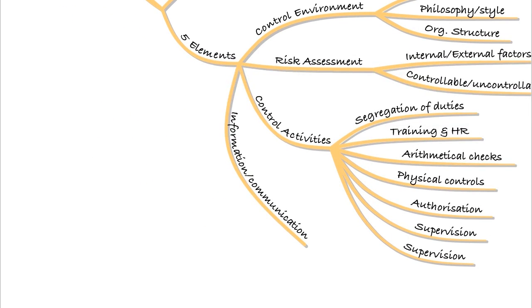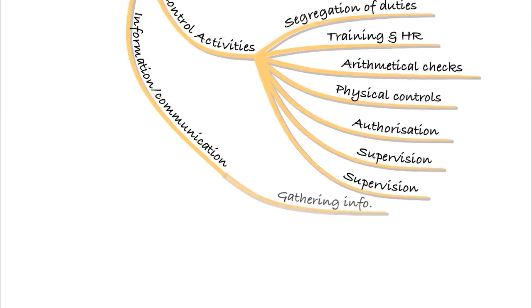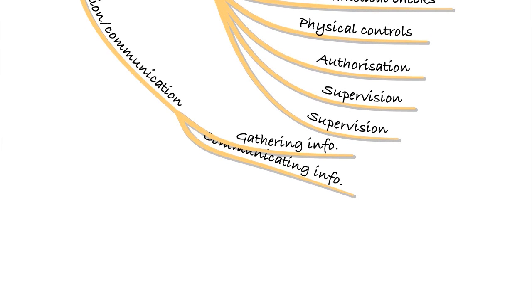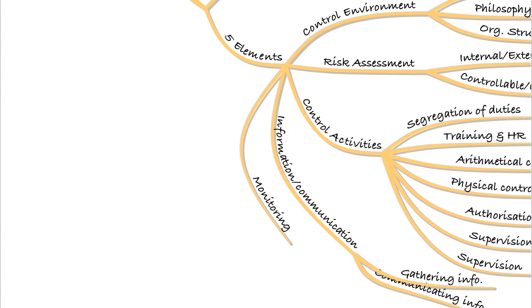Okay, so when we're looking at these 5 elements, the fourth of them is our information and communication systems. So that's how we go about gathering the information and communicating the information throughout the organisation. So by having a good system that makes sure that everyone's aware of the internal controls that should be in place, they're more likely to be adhered to. Lastly, monitoring. That monitoring will be carried out by the internal audit function and the audit committee, and we're going to go on to look at those in a lot more detail in the next 2 lectures.